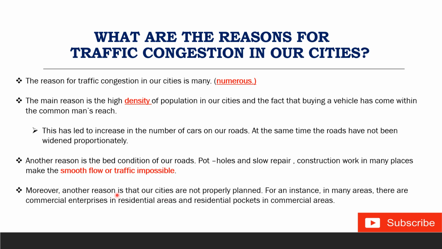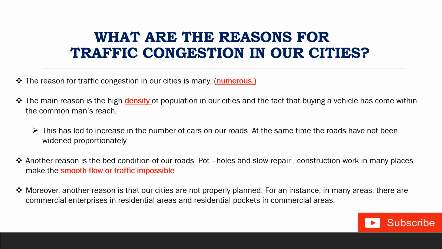Next one, moreover, another reason is that our cities are not properly planned. For instance, otherwise you can say an example. So I have written over here, for instance, in many areas there are commercial enterprises in residential areas and residential pockets in commercial areas. So you have seen that our cities are not properly planned.